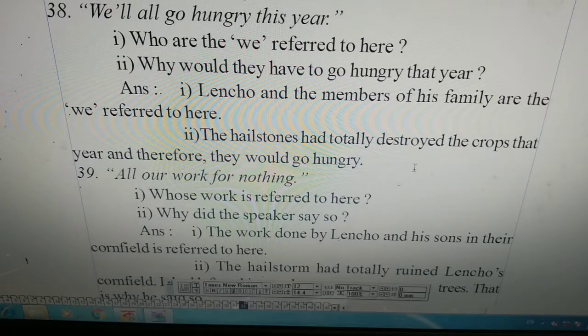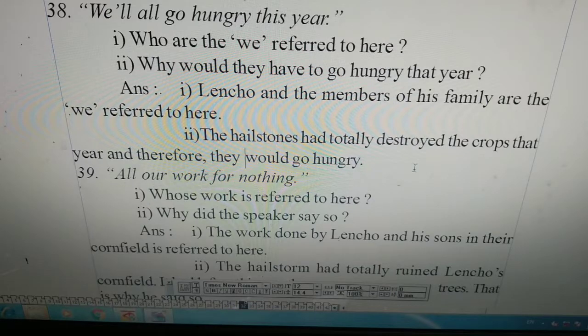Question number 39. "All our work for nothing." Whose work is referred to here? Why did the speaker say so? The work done by Lenko and his sons in their cornfield is referred to here.